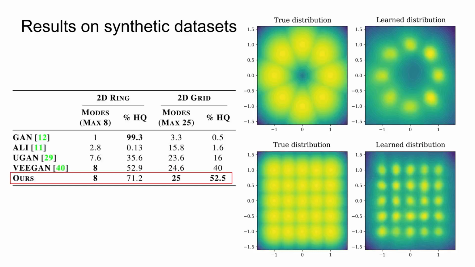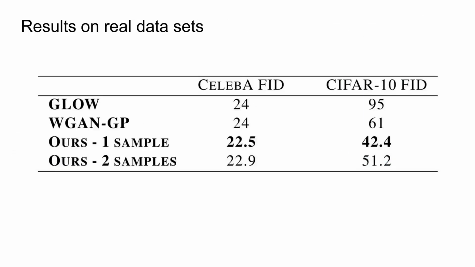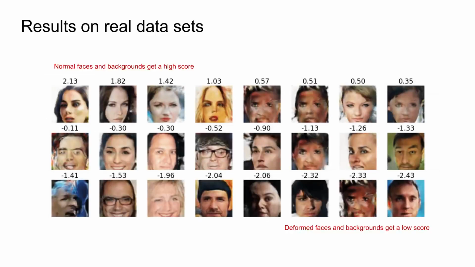Our model also allows us to compute the density of each point using the discriminator, and we show in the figure to the right that the captured discriminator density also matches the modes of the true density. We tested our method on the CelebA and CIFAR10 datasets, and found that our method attains better FID than a Wasserstein GAN with the same architecture. Here we can see images generated by our generator. We sorted them by the unnormalized log likelihood computed by D. We see how normal faces receive high scores while deformed faces get low scores.